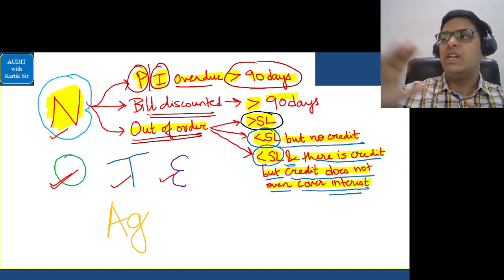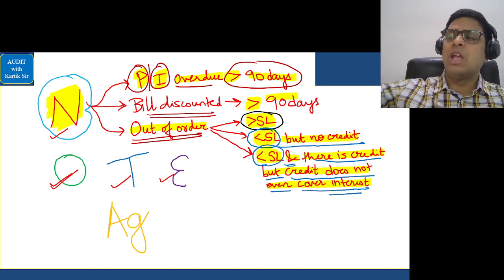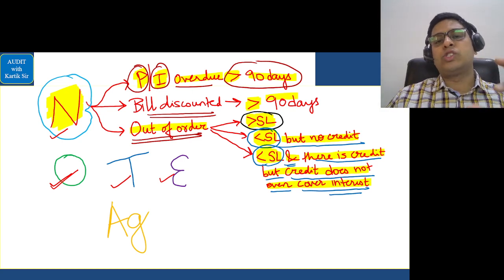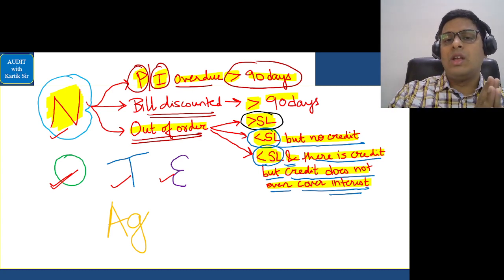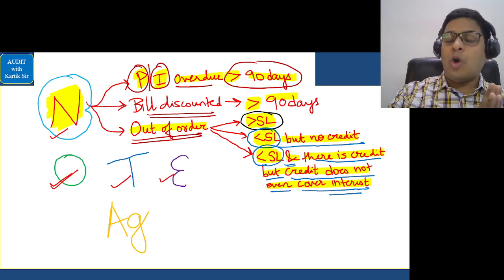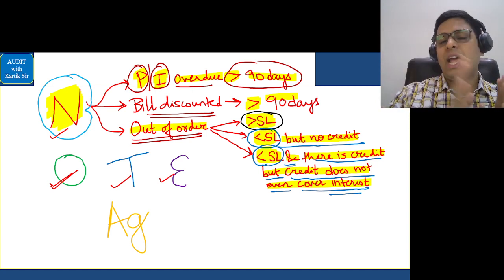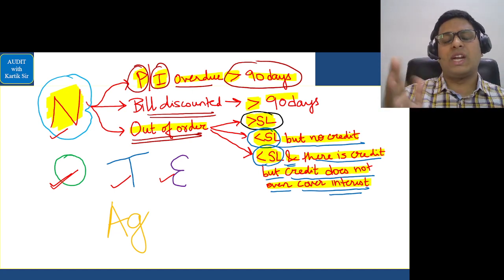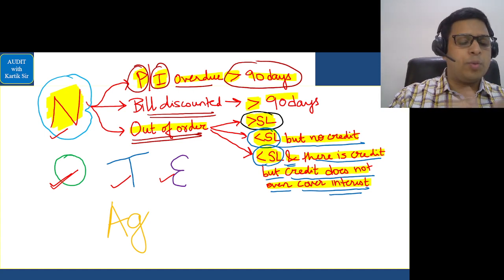So let's understand this. Suppose in the borrower account 80 lakhs is pending from the borrower, correct? So 80 lakhs, 10% is how much? 8 lakhs. And the value of the security has dropped down to less than 8 lakhs. In that case, we will treat the borrower as a non-performing asset, and in which category? That is the loss asset category. So the bank should not have any hope that this borrower will pay any amount on this loan, because we are treating him as a loss asset. Okay, very very important. Erosion in the value of asset, do it properly.